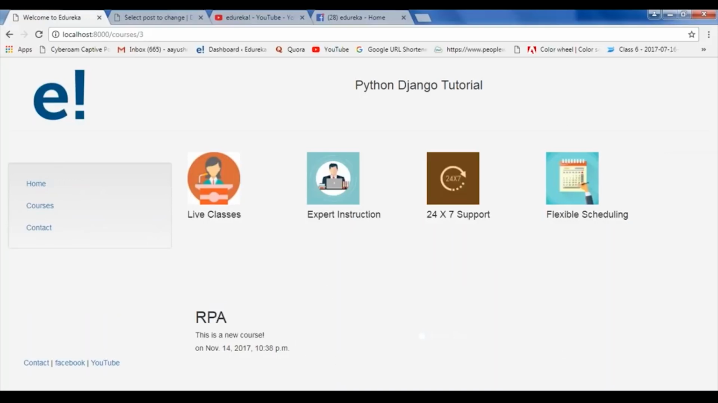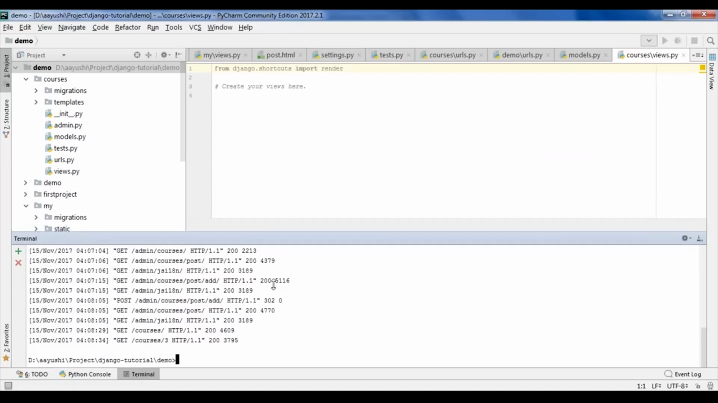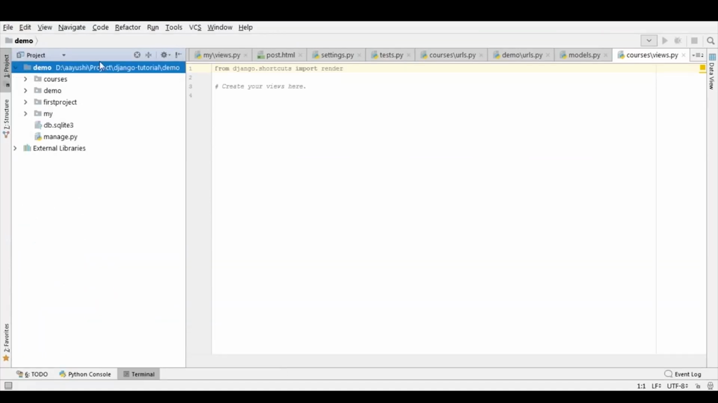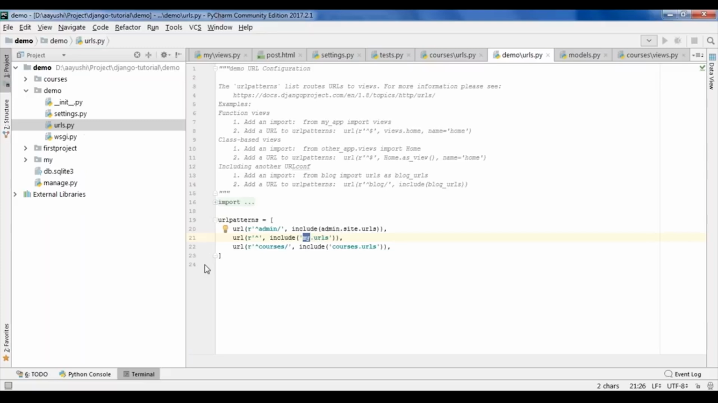Now let me walk you through the code of it. For that, I'll just come out of my server. So this is my project structure. The main application that I have is demo. I'll go to my project demo and see the settings, or you can say the URLs where the user has been hitting. So there are three URLs.